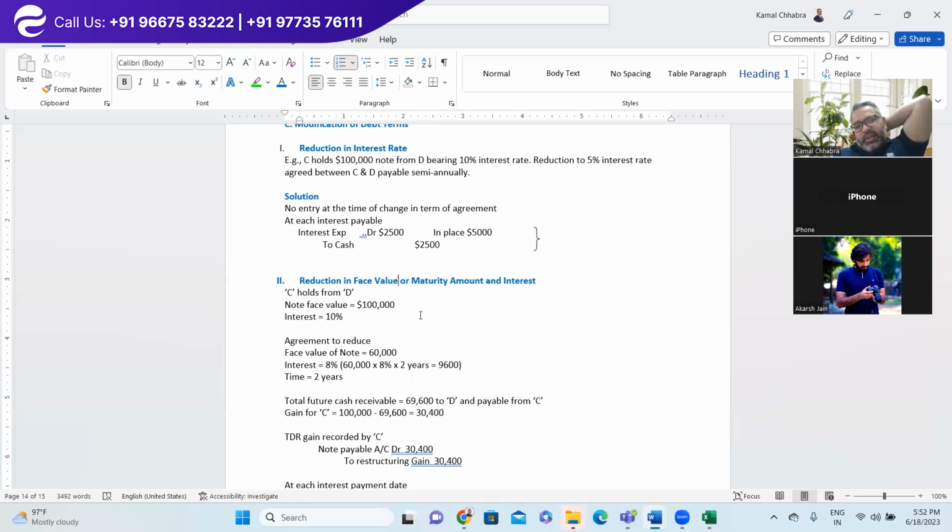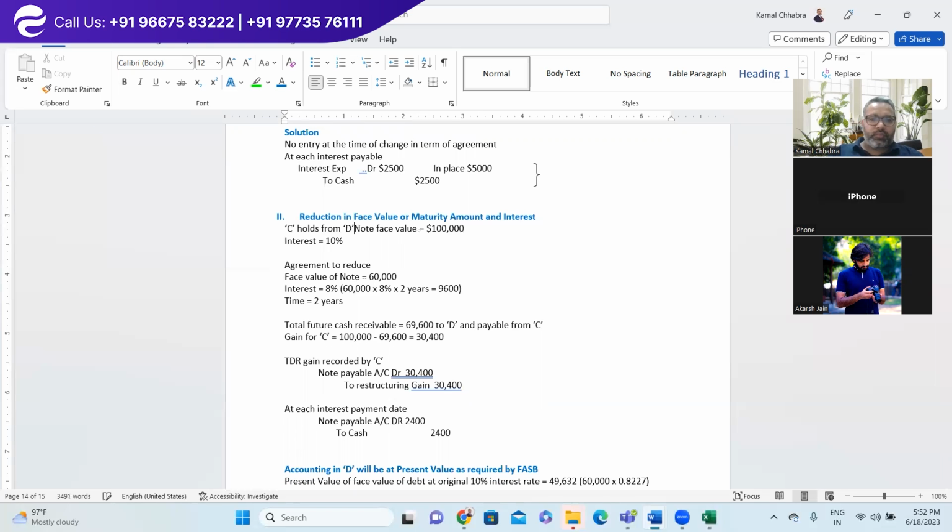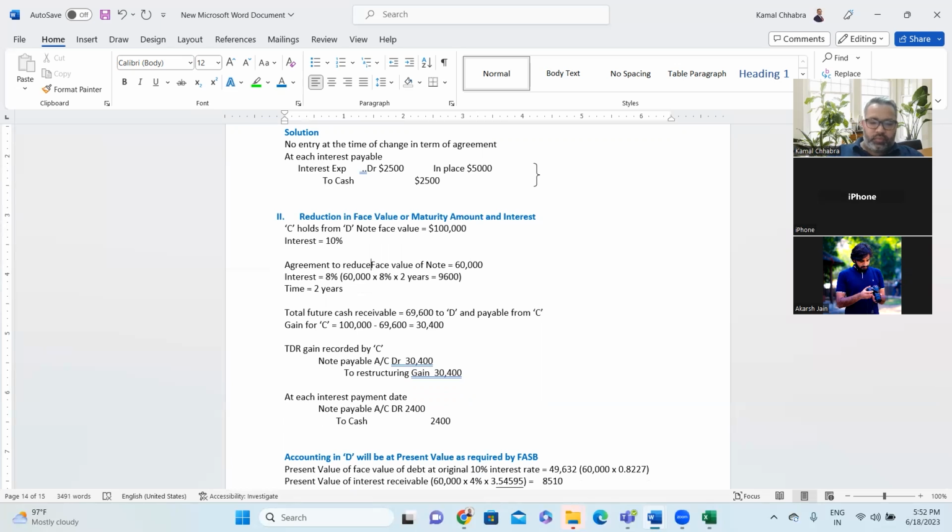Next example is reduction in the face value or maturity amount and interest. C holds from D a note with the face value of 100,000 and interest is 10%. Agreement to reduce the face value of note to 60,000 and interest to 8% and the time to 2 years.